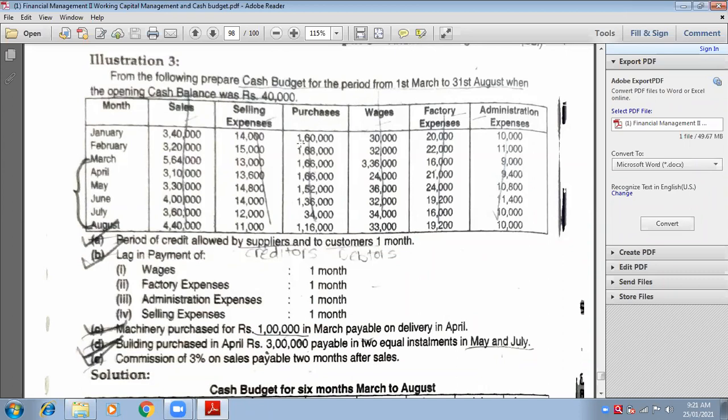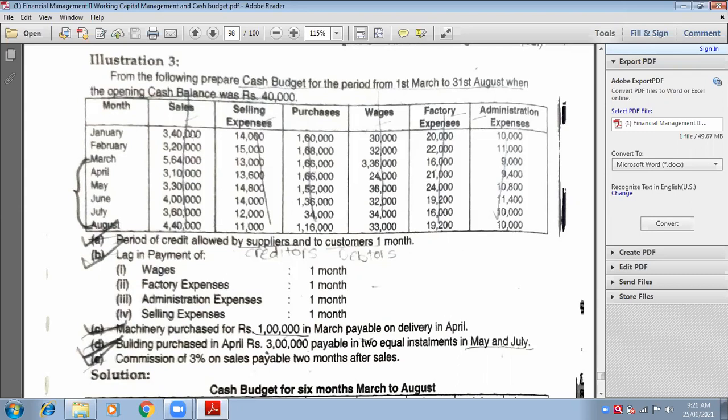Creditors means from whom I am purchasing, and customers means to whom I am selling the product, that means my debtors. They are going to pay me. My debtors are also going to pay me after 1 month. Credit period of 1 month.